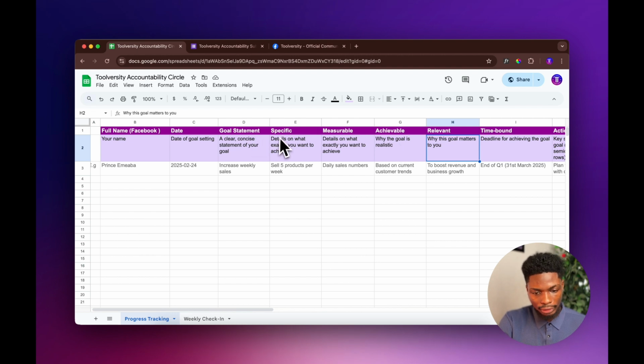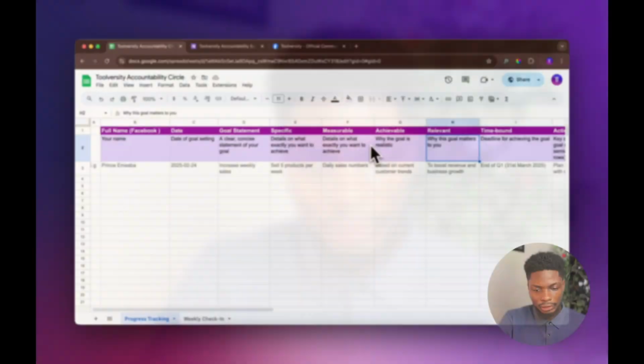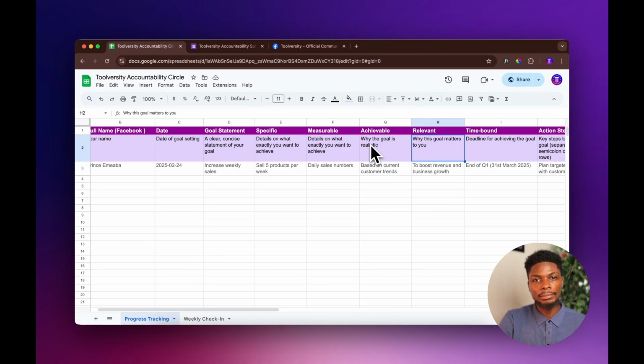So we have here, you can see specific. Your goal has to be specific if you really want to achieve it. Measurable, it has to be something that you can measure if you want to achieve your goals, right? It has to be something that is achievable. You don't want to set a goal of making 100 million naira when you haven't made your first 1 million naira. I mean, it's possible to just land on 100 million, but that's not the story of a lot of persons. So any goal you want to set has to be something that is achievable, right?